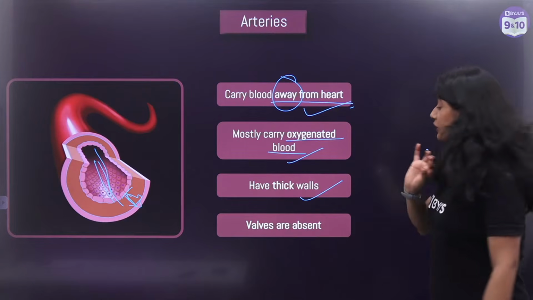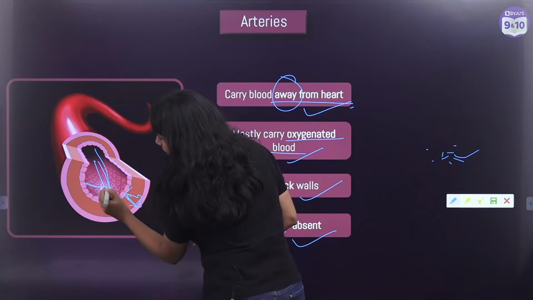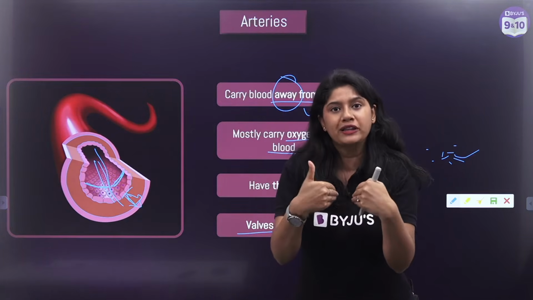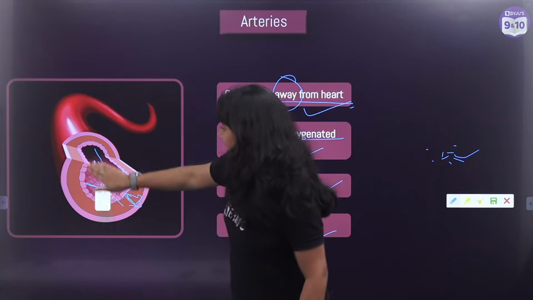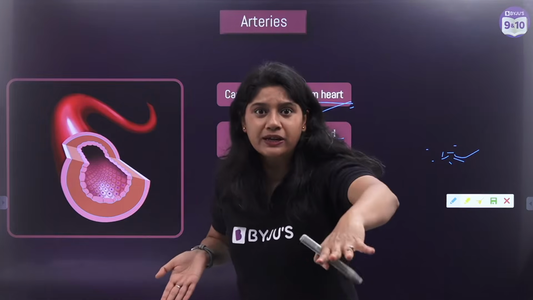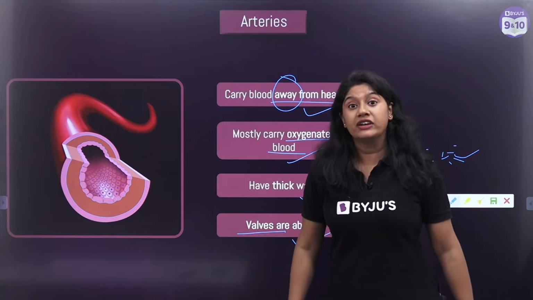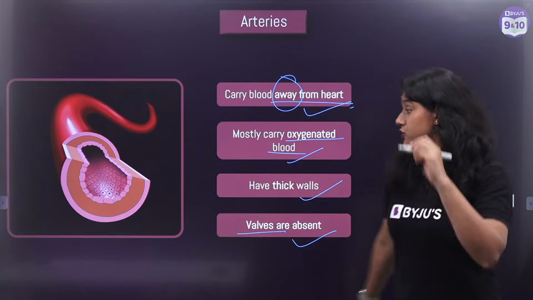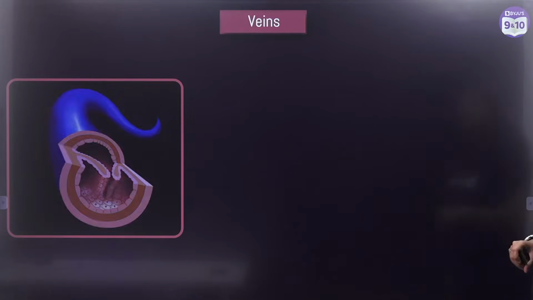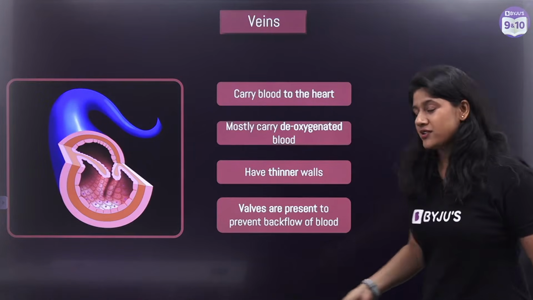And in arteries, we will not see any valves. Valves are a kind of structure that prevents the backflow of the blood, stopping the flow of the blood. That is definitely not there in the arteries because as the blood is flowing at a very high speed, it does not need any barriers. That is the reason they don't have any valves. So that is all about the artery. I'm moving aside. Do take a screenshot. 1, 2, 3. Now let's talk about the veins. Veins again are the opposite of artery, we can say.